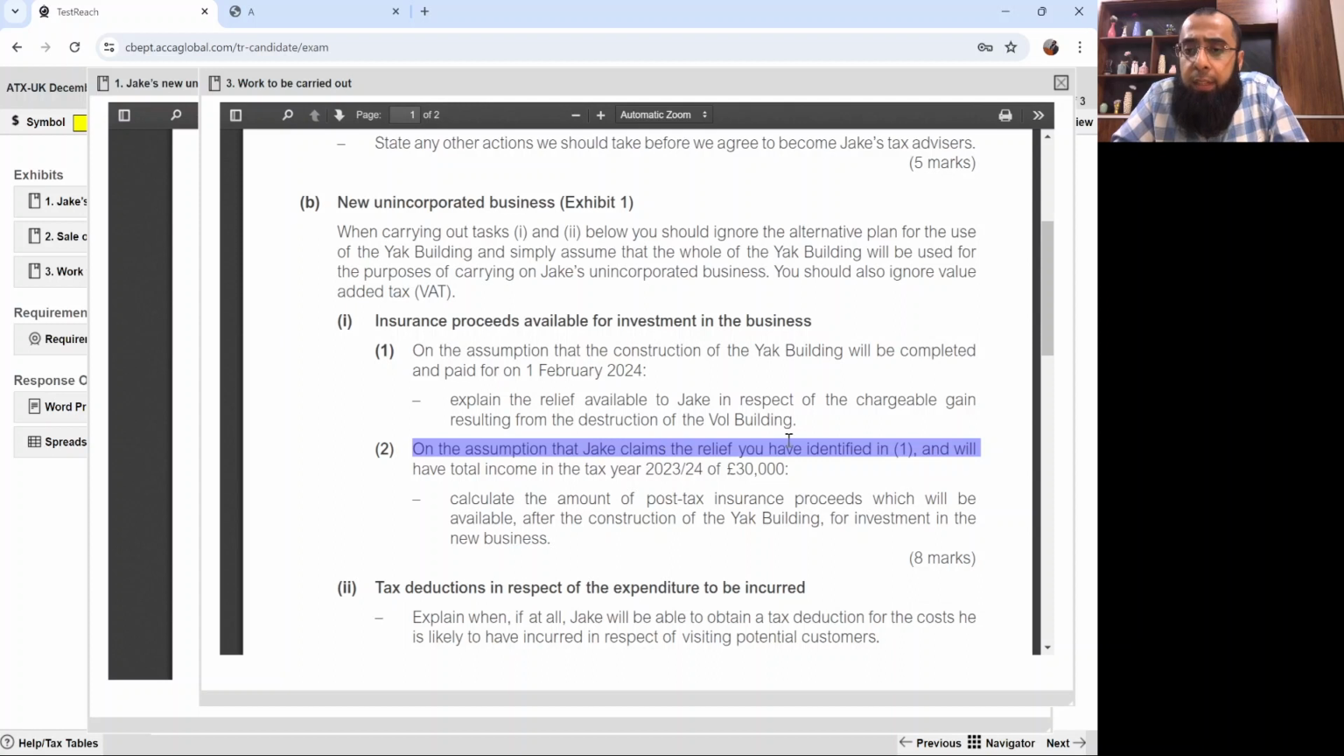On the assumption that Jake claims the relief you have identified in part 1, and will have a total income in the tax year 23-24 of 30,000 pounds, calculate the amount of post-tax insurance proceeds which will be available after the construction of the yacht building for the investment in the new business. 8 marks. Believe me, calculating post-tax proceeds on this gain of 85,000 is very basic, and these 8 marks I'll just pick up. It's so easy. Destruction of asset, reinvestment situation, calculating post-tax proceeds. When I'll be solving it, you'll love it.